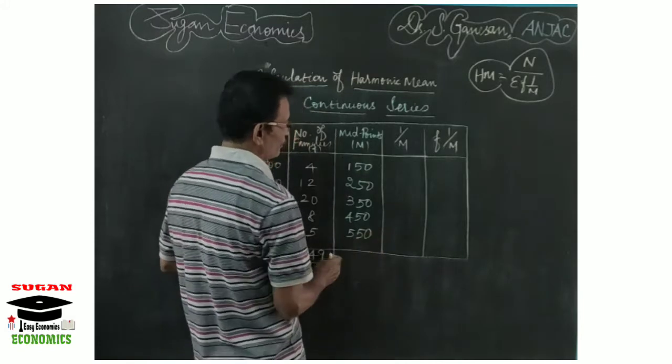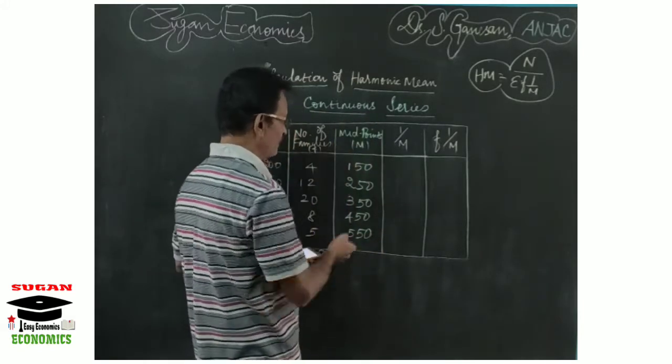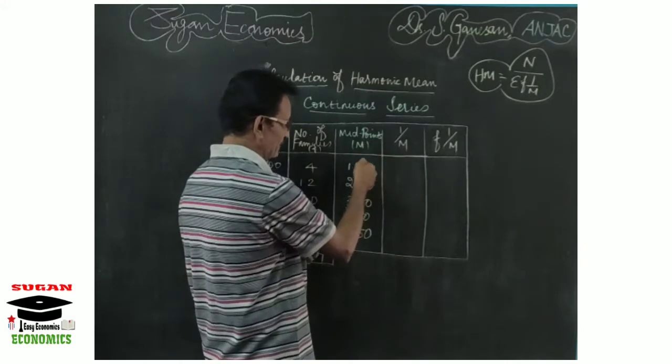Now you have to find the reciprocal of the mid values, that is 1 by m.